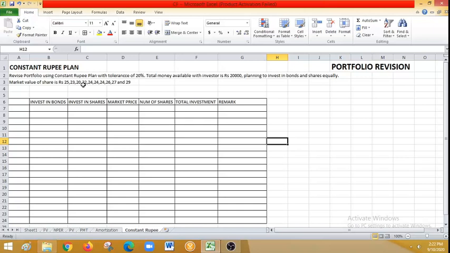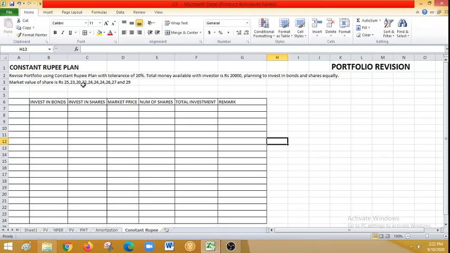Before getting into the problem, let me touch on the basics of a constant rupee plan. In a constant rupee plan, it enables a shift of investments from bonds to stocks or from stocks to bonds by maintaining a constant amount invested in the stock portion of the portfolio.